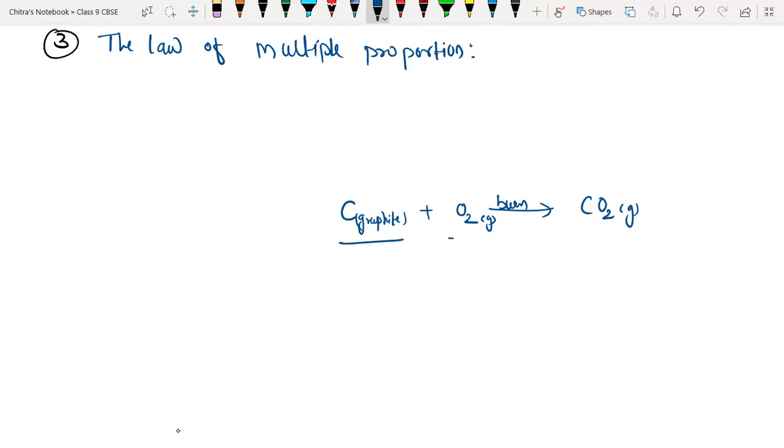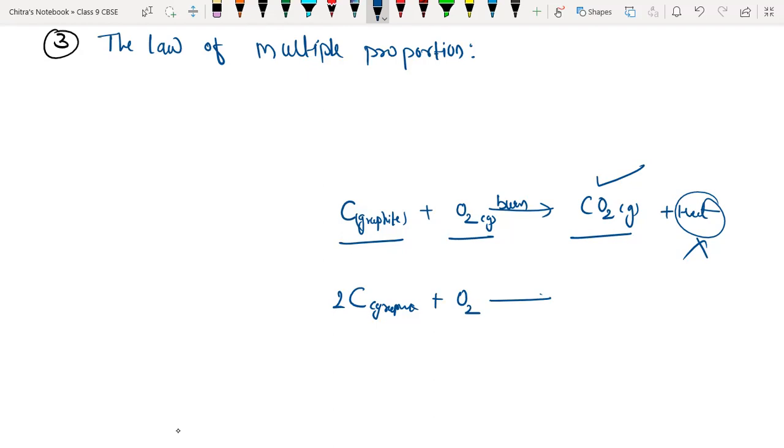Carbon burns in excess of oxygen to form carbon dioxide and heat energy. We are not discussing heat now, I'm just discussing the carbon dioxide. But now I am heating graphite again, taking more graphite and a very limited supply of oxygen. Limited supply means very little oxygen, and I am burning that. Then it will form carbon monoxide. Understood?